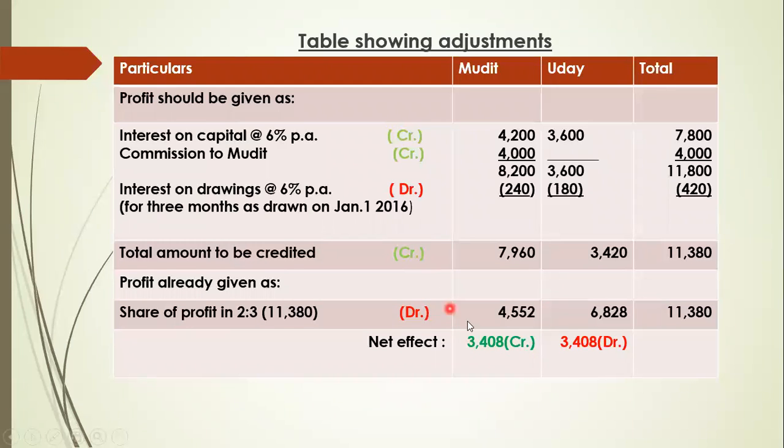Here credit is more. And for Uday, 3,420 is credit but debit is more, so the difference figure would be 3,408. The same figure should come. If there are two partners, it will be debit because the debit side is more. So now in the journal entry we will debit Uday and credit Mudit. I think this is clear to all of you. See the journal entry.